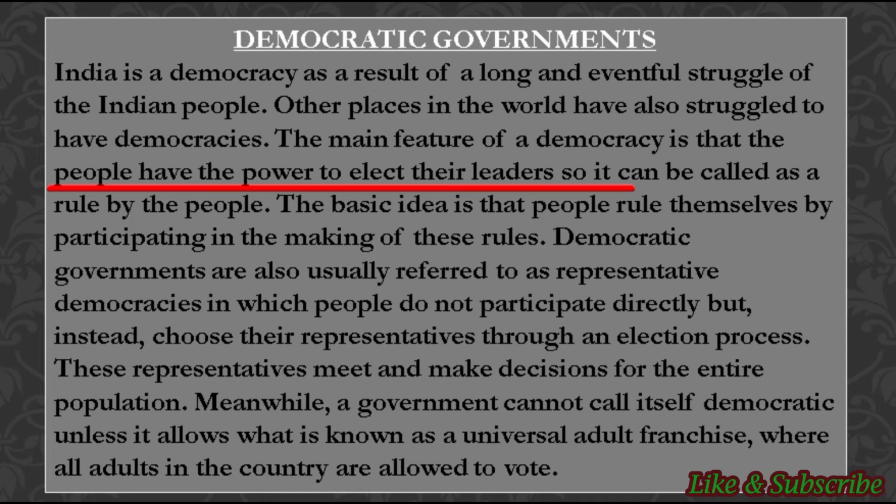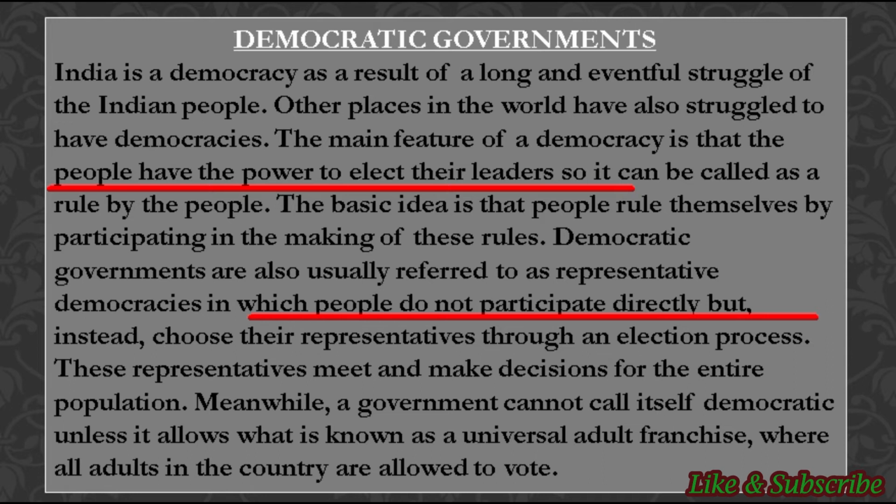And students, in a democratic country, people do not participate directly in the lawmaking process. In fact, people choose their representatives through an election process, and these representatives meet and make decisions for the entire population of a country.